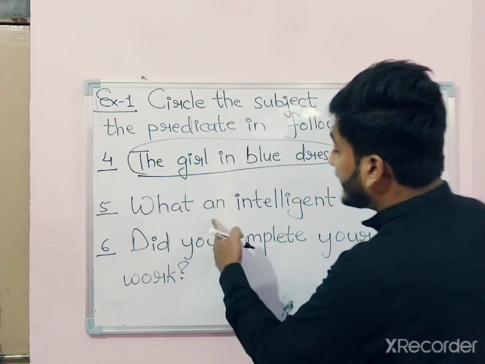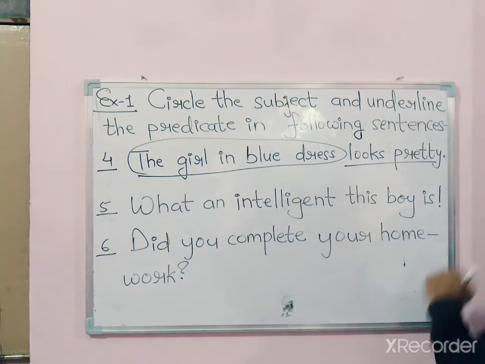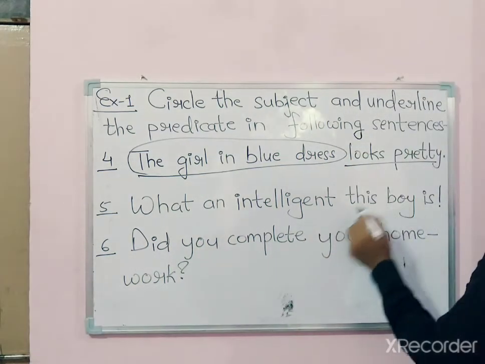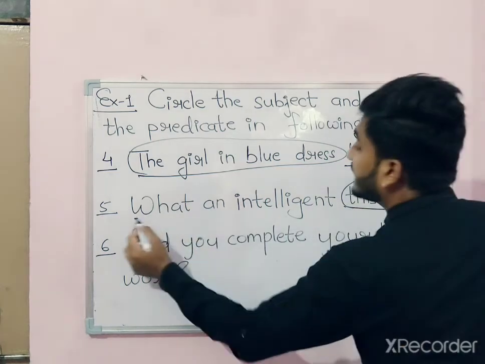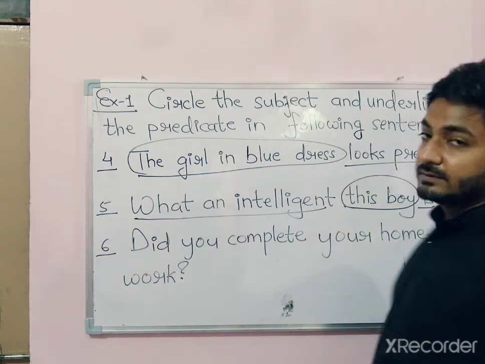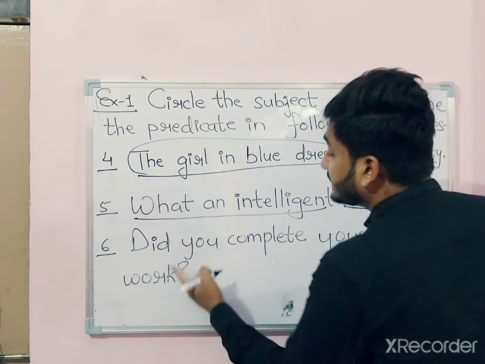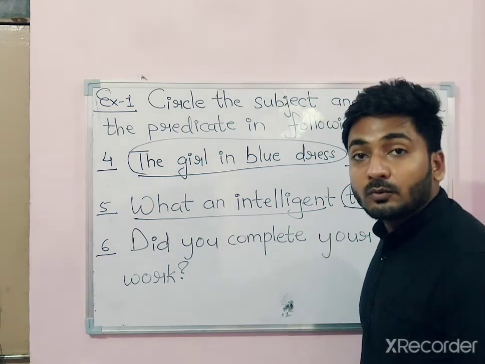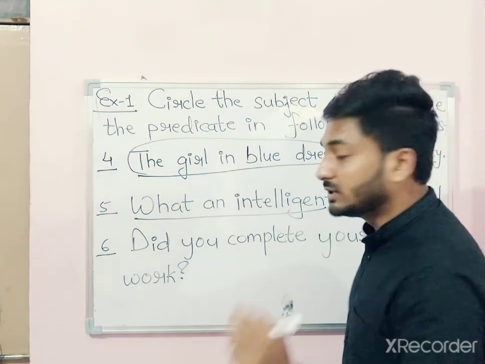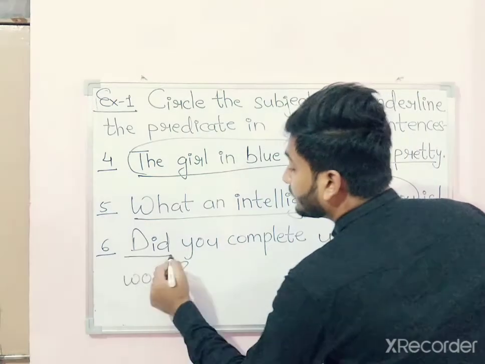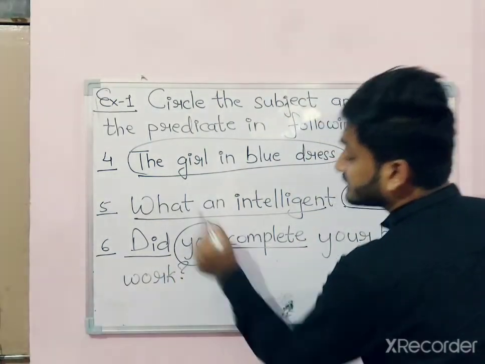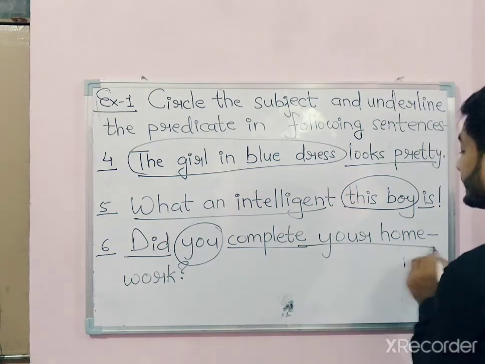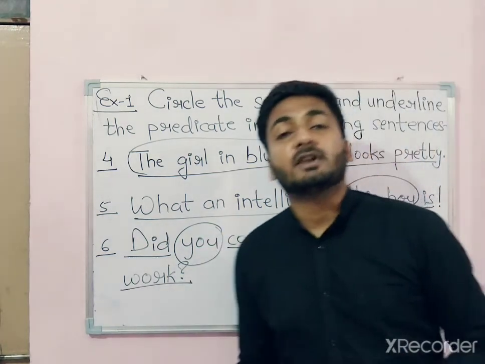And what an intelligent boy this is. Who is intelligent? This boy is the subject and this part is the predicate. Number 6, did you complete your homework? Did you complete your homework? An interrogative sentence with 2 verbs. So between the 2 verbs is the subject. The subject is between the 2 verbs. You is the subject and the rest of the sentence is the predicate.